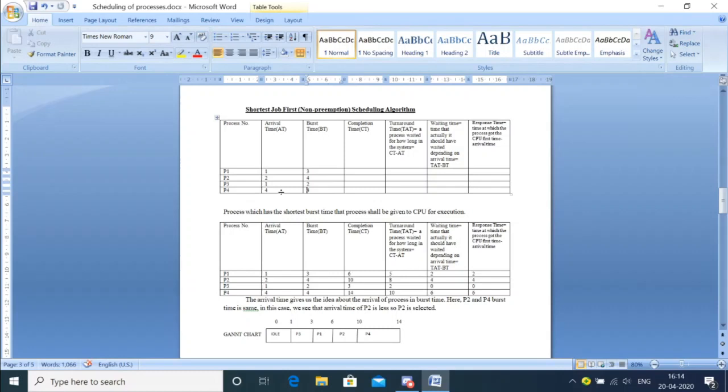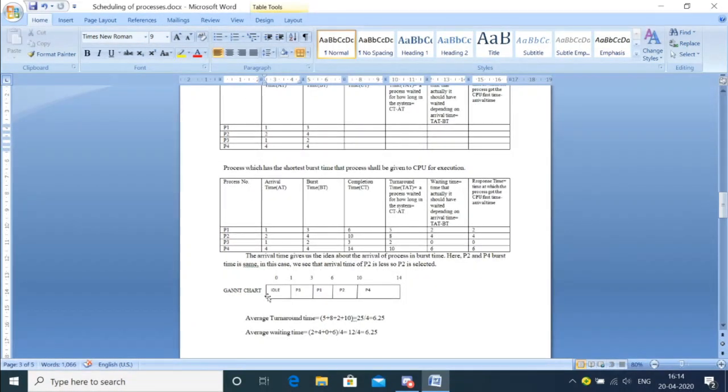Let us see first at 0 seconds, did any process come? Arrival times start from 1, then 2, and then 4. So at 0 seconds I don't have anything. P1 and P3 come at 1, but from 0 to 1 nothing is there. So from 0 to 1, the CPU will remain idle.